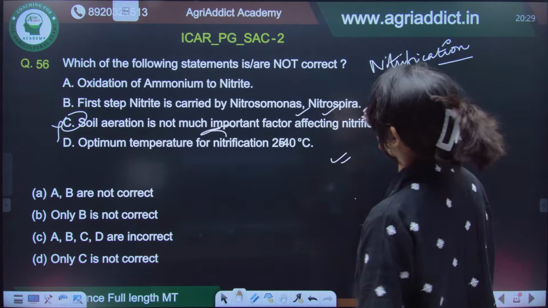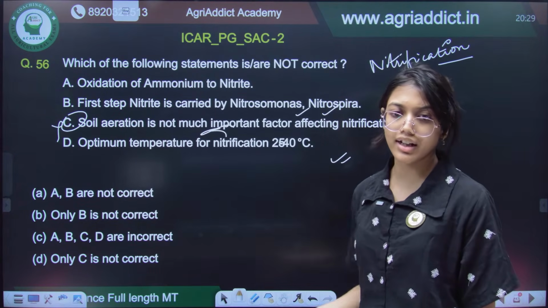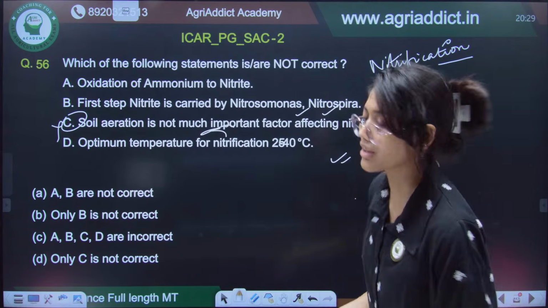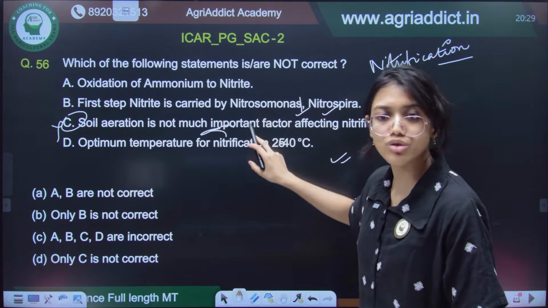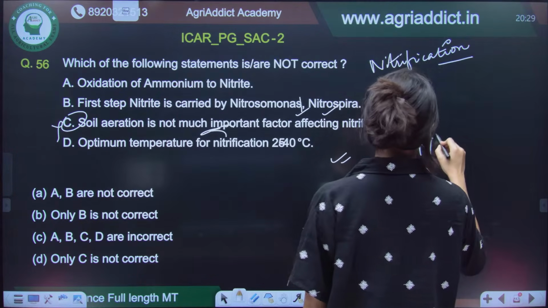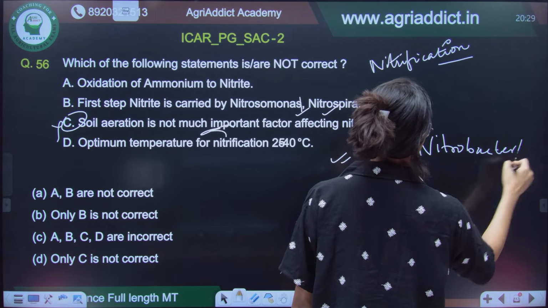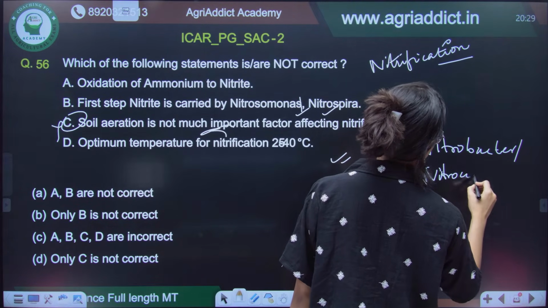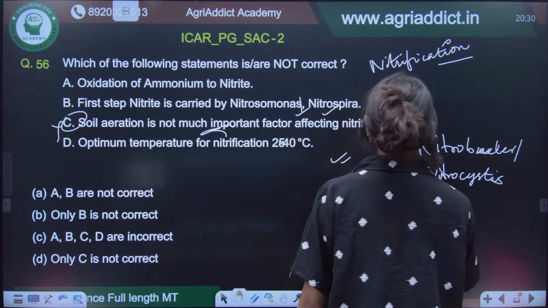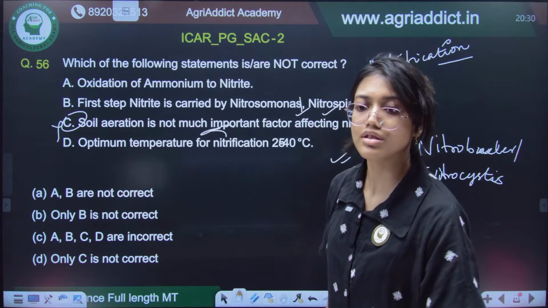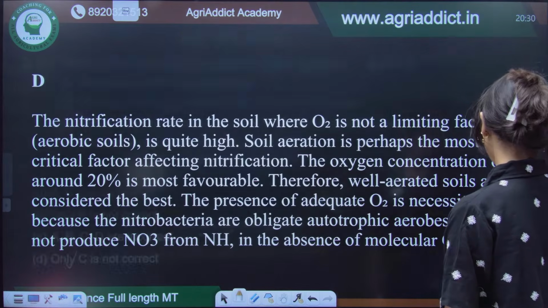So, in case of nitrification, what happens? You have ammonia, from there it is converted into nitrite and finally it is converted into nitrate, right? The first process is aided by bacteria like Nitrosomonas, and the second process is aided by Nitrobacter or Nitrocystis. So, option number D, only C is not correct.